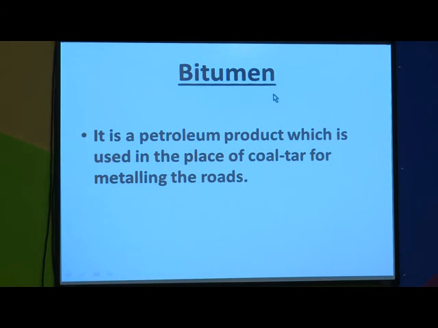So, what is bitumen? It is a petroleum product which is used in place of coal tar for metalling the roads. So, nowadays instead of using coal tar, bitumen is used for metalling roads. So, this is also a petroleum product.